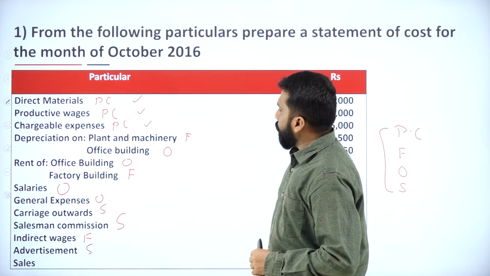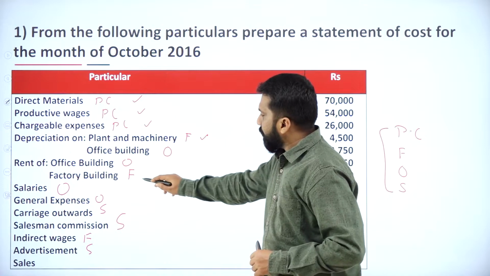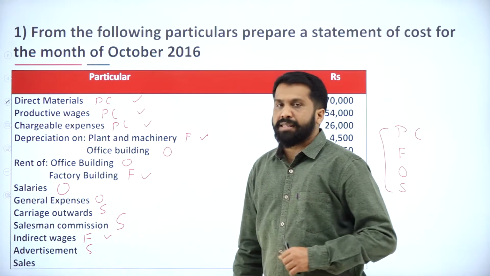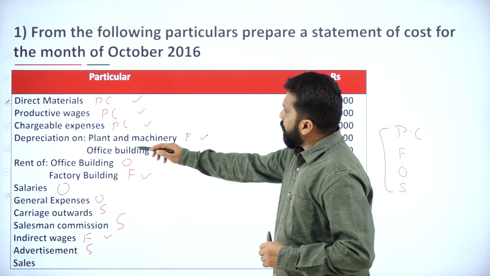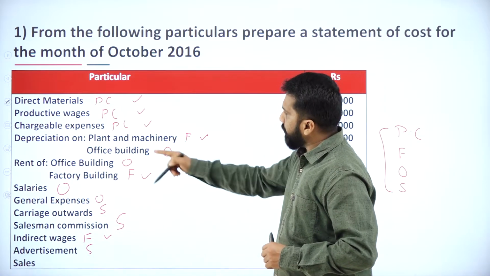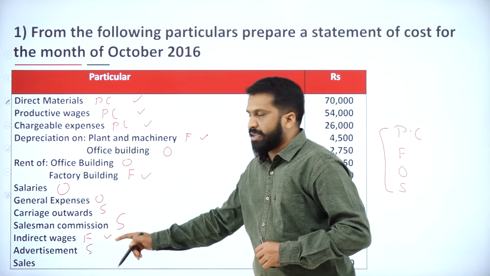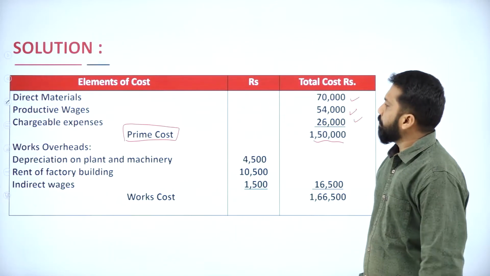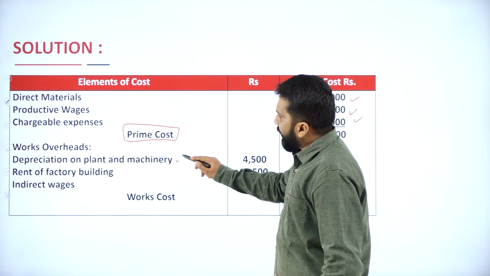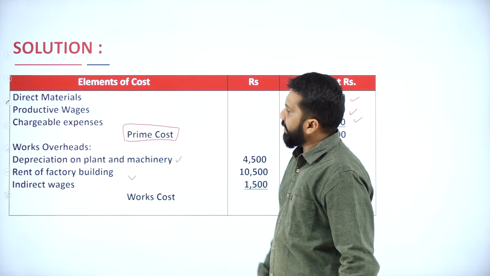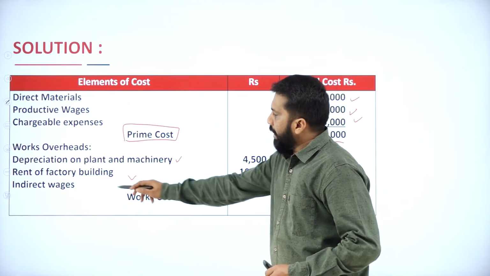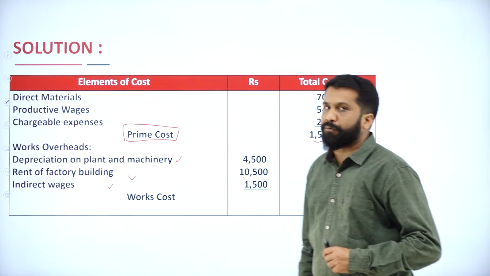Now we'll go for factory items: 1, 2, and 3. Which are those? You have depreciation of plant and machinery, rent of factory building, and the last one, indirect wages.